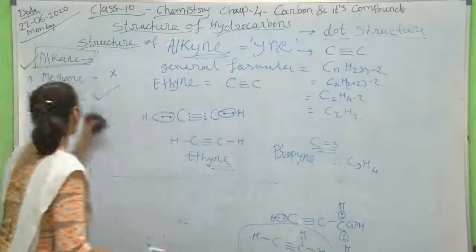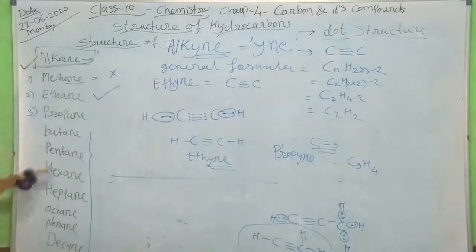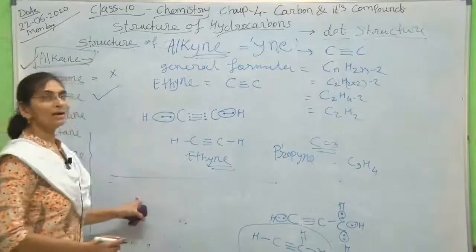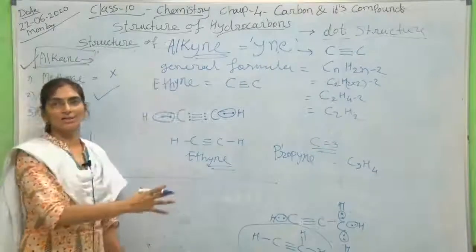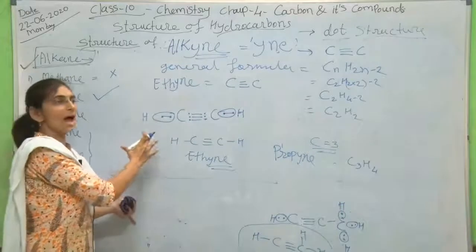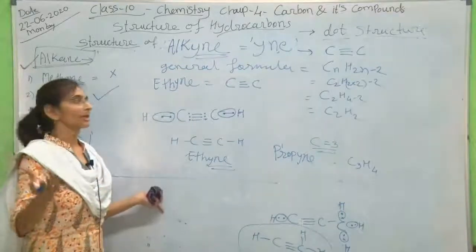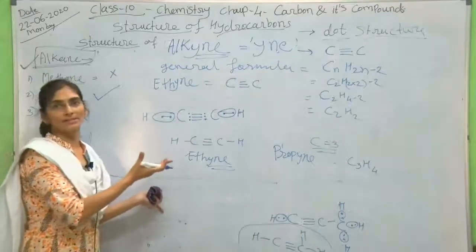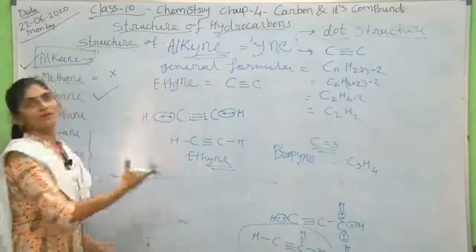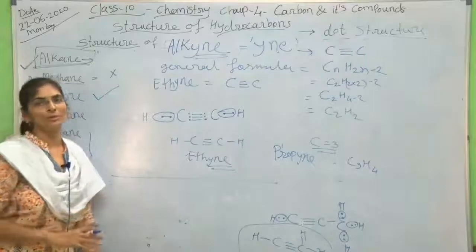In this manner you have to draw the structures of the next ones: butyne, pentyne, hexyne, heptyne and so on. So this is your homework for today. You have to draw all those structures and practice them very well, and if you have any difficulty you can ask me on my personal number, okay. So read this topic from the textbook and draw these structures in your notebook, okay.